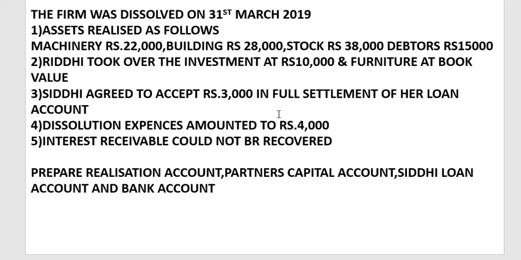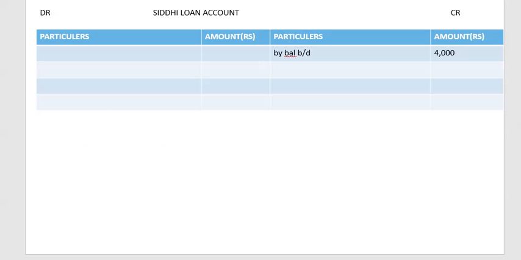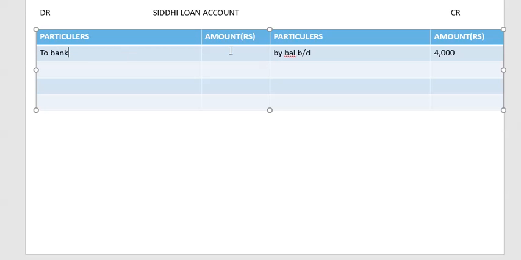Next, Siddhi agreed to accept 3,000 in full settlement of her loan account. So she is ready to take 3,000 instead of 4,000. Okay, so what we'll do, we'll write here to bank how much we are paying, 3,000, and how much she is not taking, that will be realized. It's a benefit for us.